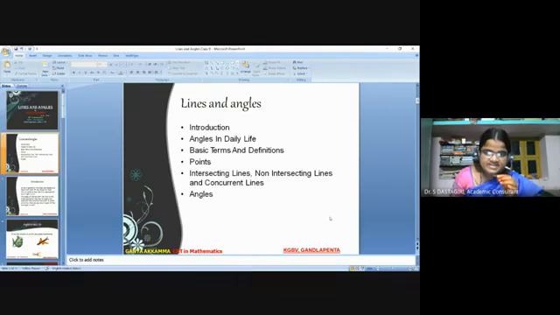Today we discuss ninth class lines and angles. Introduction. Key concepts of lines and angles. First, introduction. Next, angles in daily life. Next, basic terms and definitions. Next, points. Next, intersecting lines, non-intersecting lines, and concurrent lines. Last, angles.